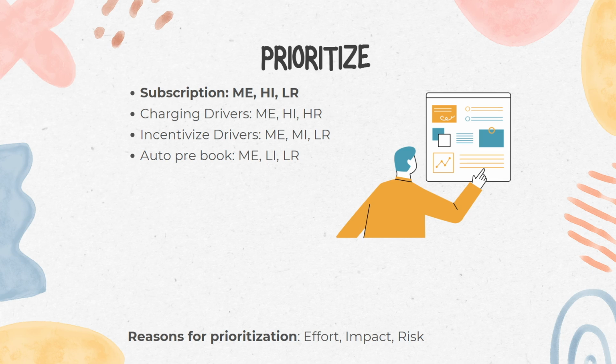Subscription plan. The effort required is medium. It requires updating the app to include subscription management, priority booking features, and surge price avoidance. And the impact is high. It directly addresses key pain points such as surge pricing and availability, and there is a potential to generate substantial recurring revenue from subscription fees. The risk is low. While some users may resist paying a subscription fee, the benefits offered are likely to attract a significant number of frequent users.